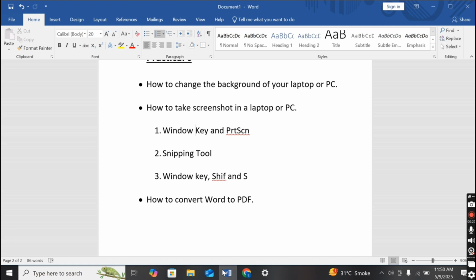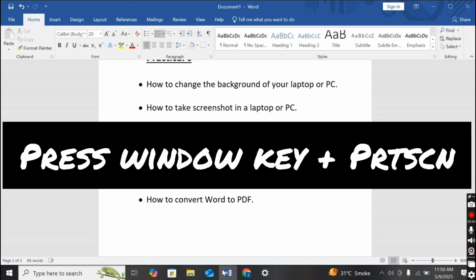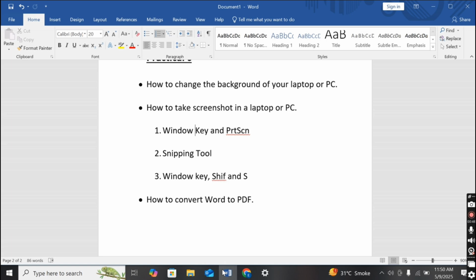So the print screen option is on the first line of your keys, the function keys line. There is a print screen key on the first line, and on the last line of the keyboard there is a Windows key. So first we have to press the Windows key, and after that we have to press print screen.